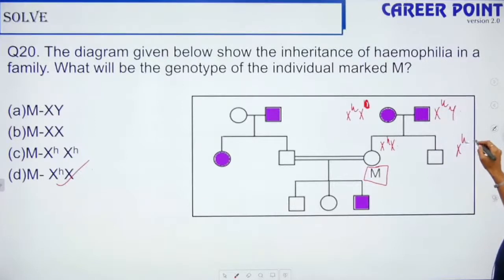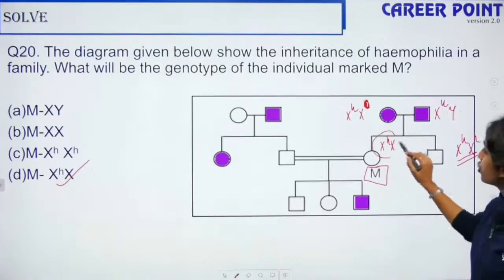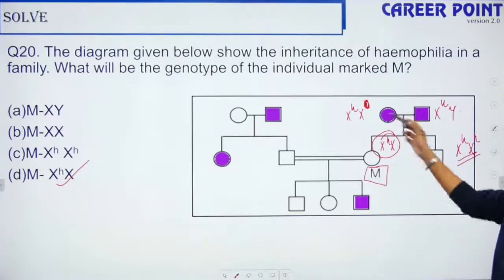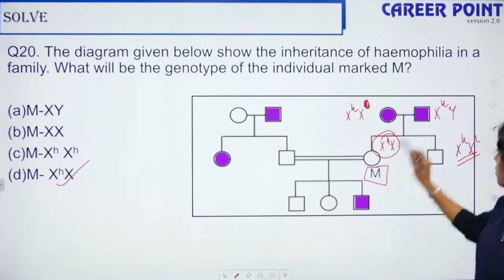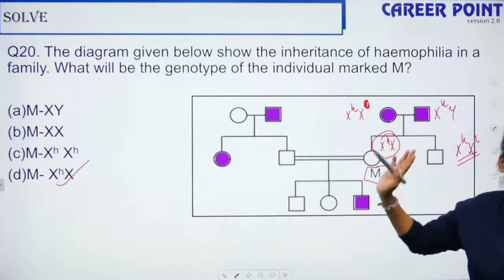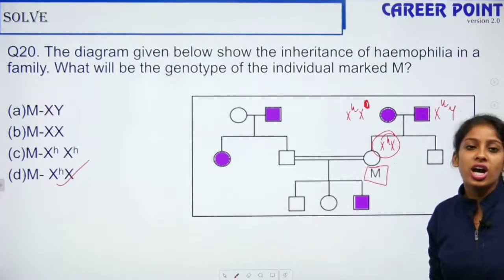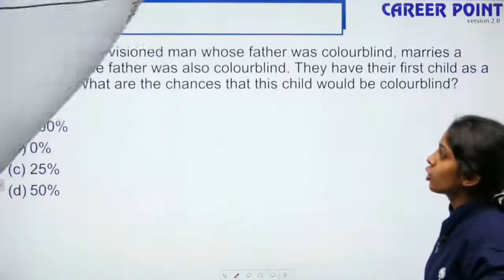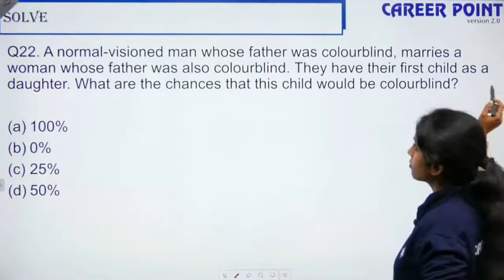If it is XX, then it should be hemophilic. So this should be affected, right? But she is not affected. It is consanguineous marriages. She is not affected here. So in that case, it should be like this. So simple. You don't even have to look at this. She is not affected, so she should be a carrier. So you just have to check if the father is hemophilic or not, because it is sex linked, right? Yes. So this is the condition. So here it is option D, right? So question number 20. Okay, so directly I move to 22.